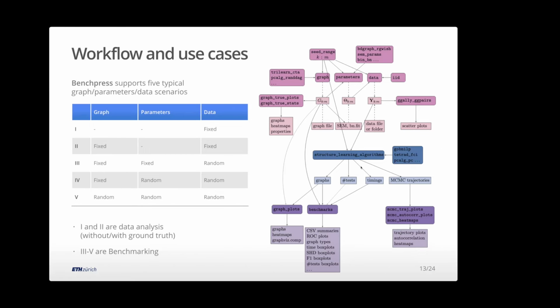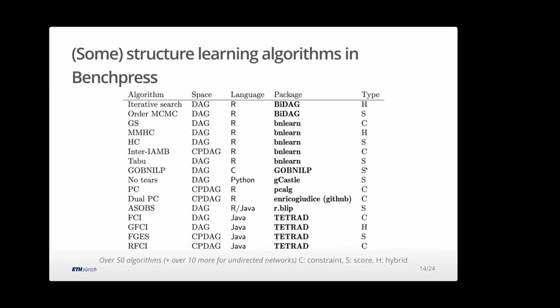The core of this is really comparing all these different algorithms. And to give you an idea of the scope of these things, here I'm highlighting just a few, but currently we have about 50 algorithms for learning directed graphs, so these Bayesian networks, and then another 10 or more for undirected networks, so a different model class. And here I just want to go through a small subset to give you an idea of how it's structured.